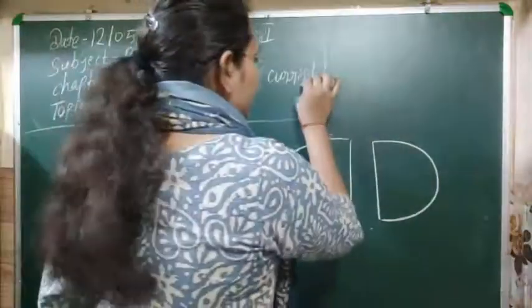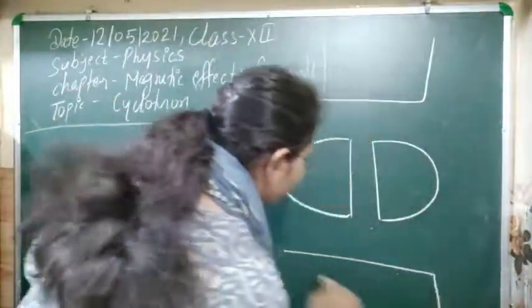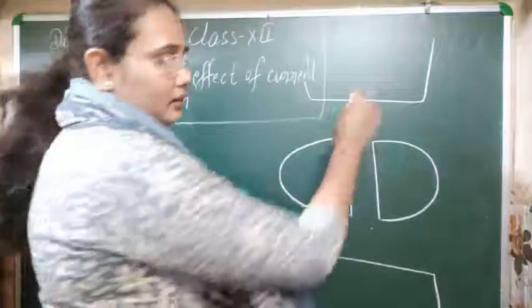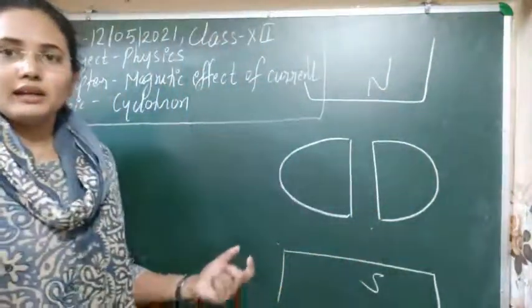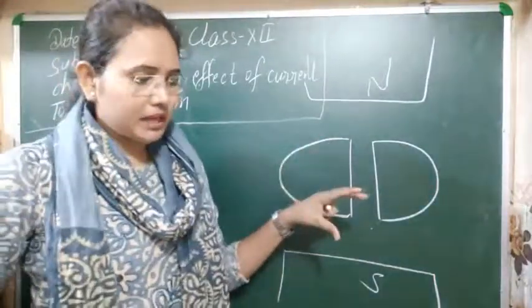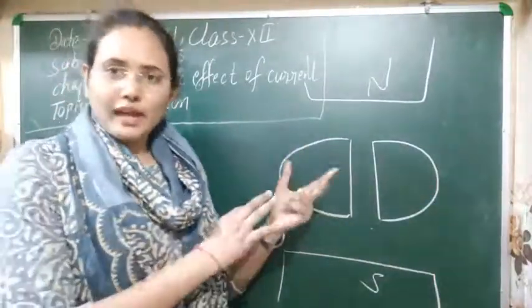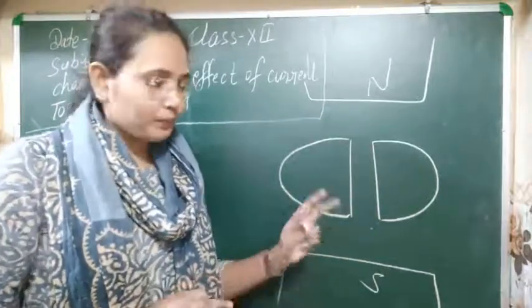So here these two are the electromagnet, between this we have kept it, and this is the north side of the electromagnet, this is south. Clear? So this is only a raw diagram I'm making here, and with the help of that you can understand its working and its construction also.